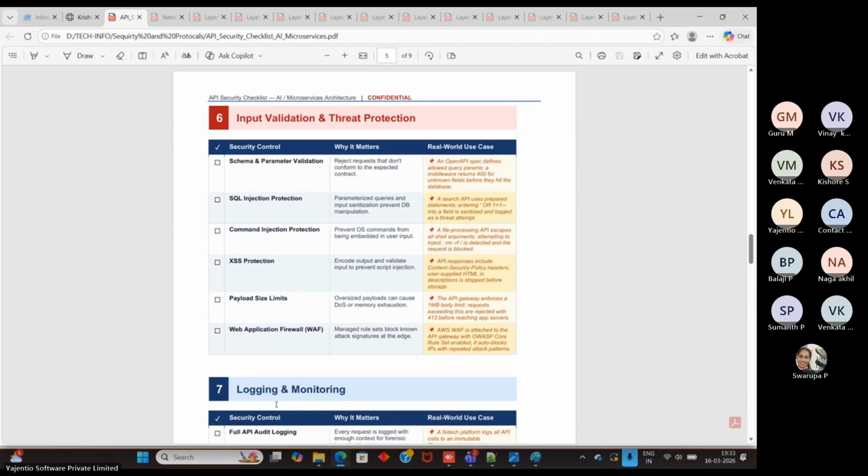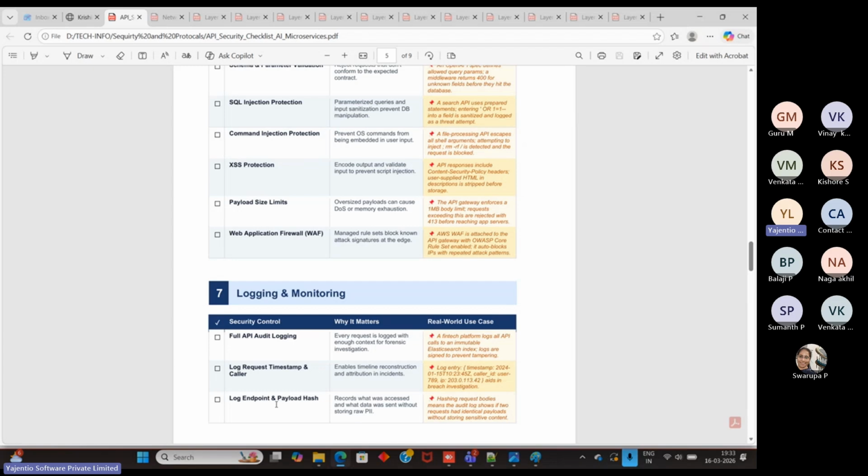Then logging and monitoring: full API audit logging, logging the request timestamp. These are standards you should follow; apart from the security things, both will come together here. What is the meaning of a log? You know coding, right? Kishore, Bala, you're doing recording, right? The log should be a little meaningful: who is sending the request to whom, the requested date and time, and the payload. You should be able to print this basic information on the logging side. That is what is important here.